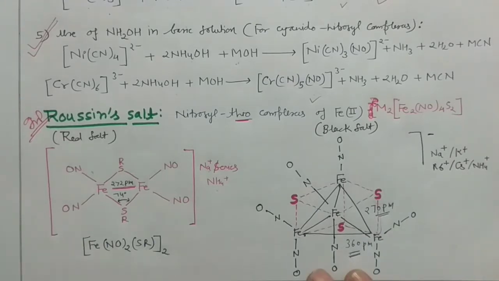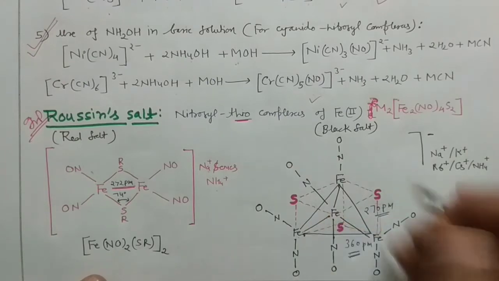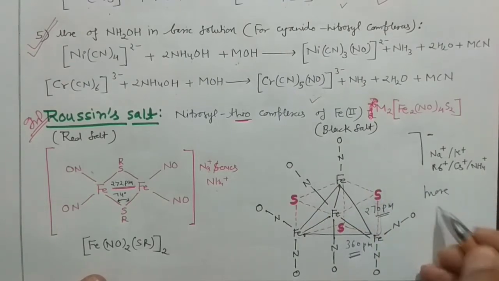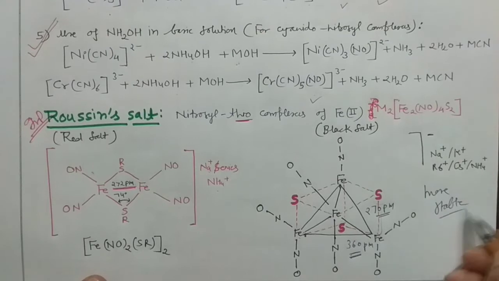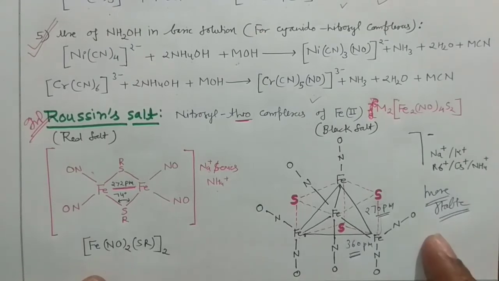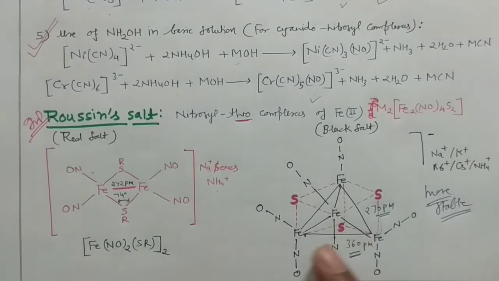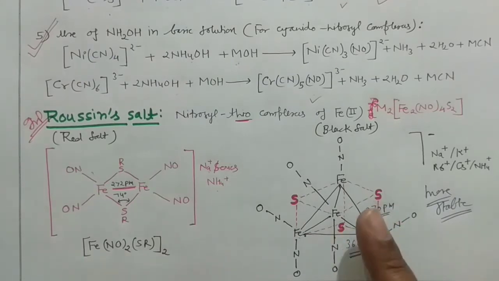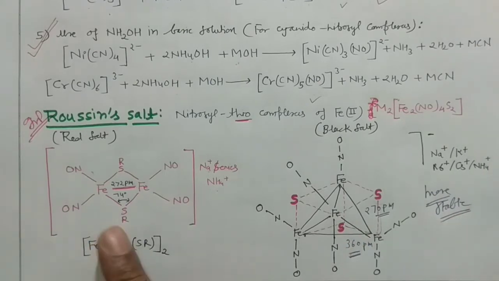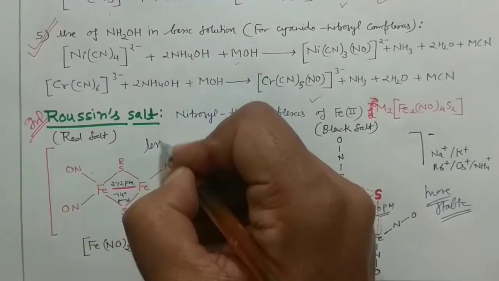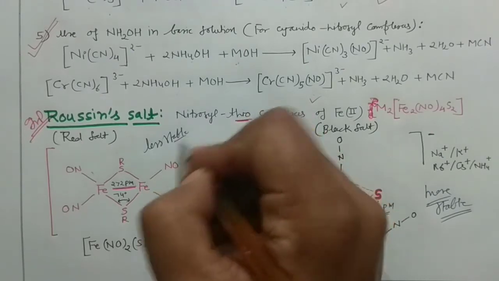Okay, and one more important thing you should note, this black salt is more stable, and why it is more stable, you can get that idea because it is having, see, chelate formation, right? It is forming a ring compound. In coordination chemistry, you know, the chelate compounds are more stable, so it is forming a chelate, so that's why it is more stable, while this red salt is less stable, right?